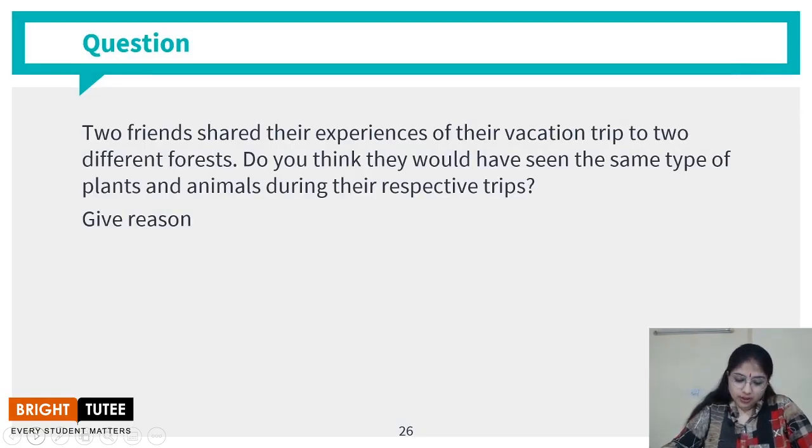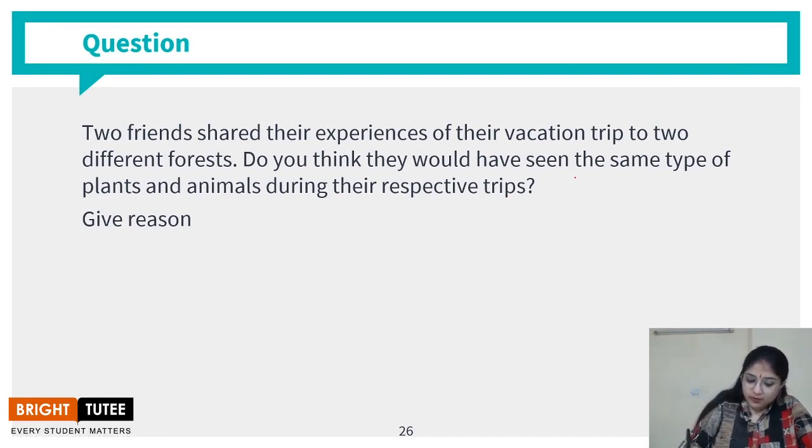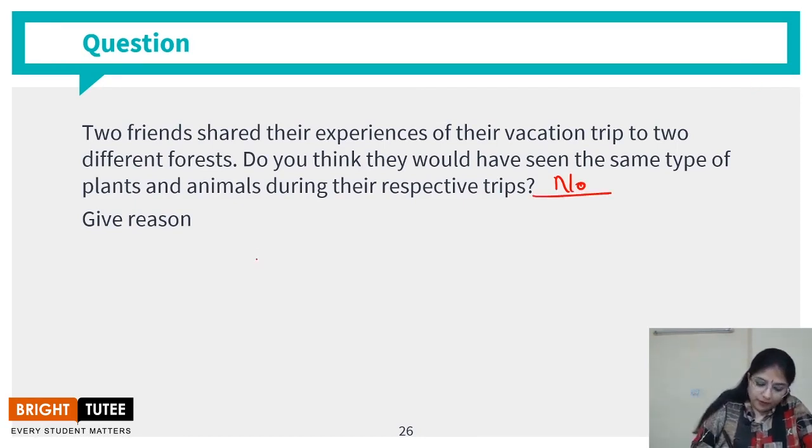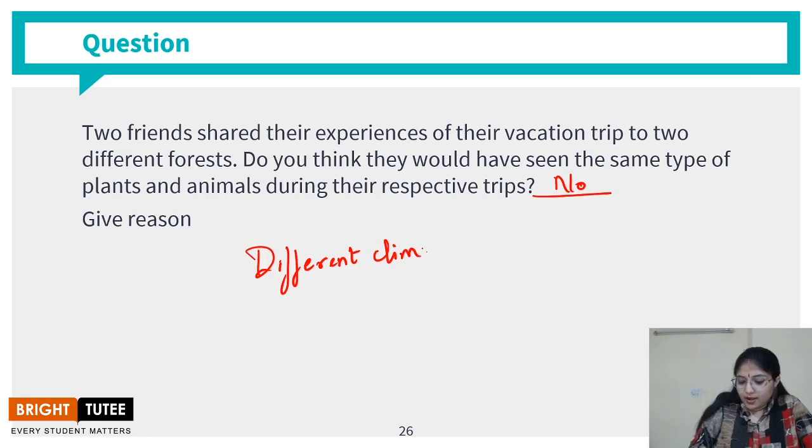2 friends shared their experiences of their vacation trip to 2 different forests. Do you think they would have seen same type of plants and animals during their respective trips? Give reason. So the answer to this question is no, they wouldn't have seen the same kind of plants and animals because of different climatic conditions that might prevail in those areas, right?